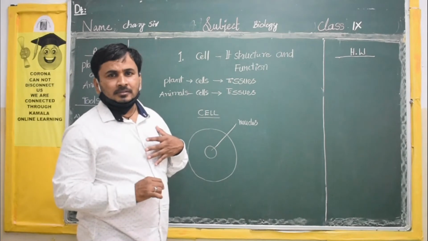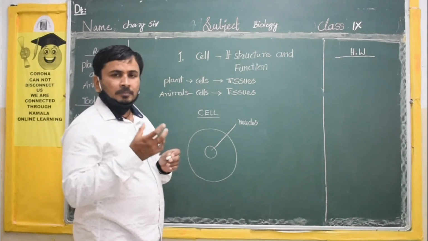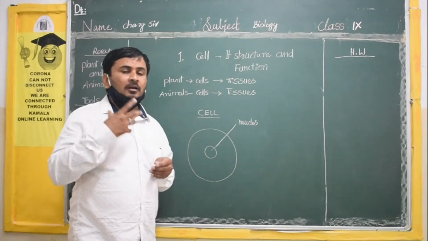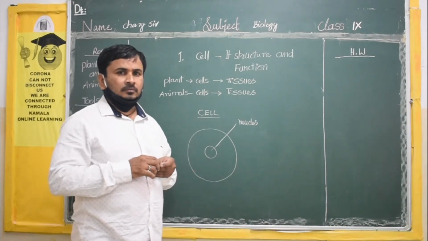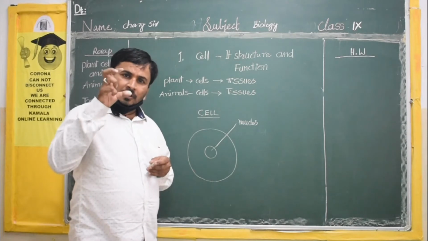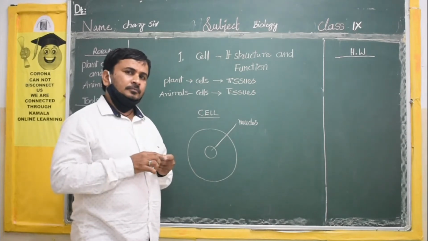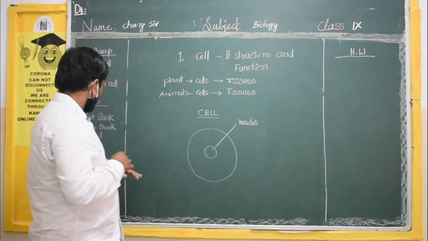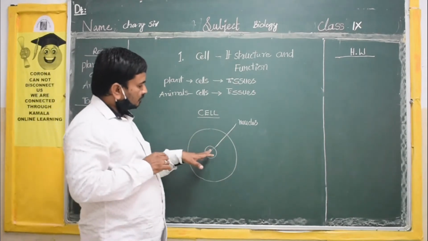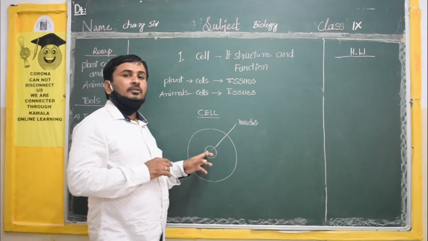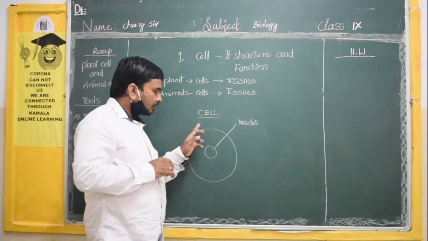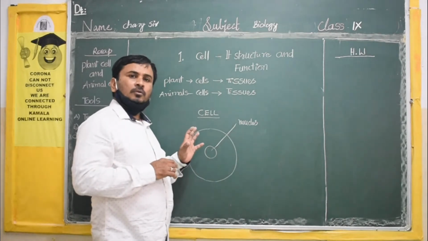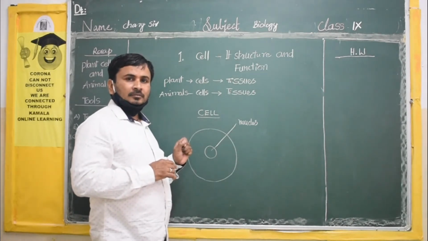Our body contains one brain. With the help of that brain only we can control our body. The control point in our body is the brain. Same here, inside the cell there is one center, one point, that is called a nucleus. It will control and monitor the total cell.